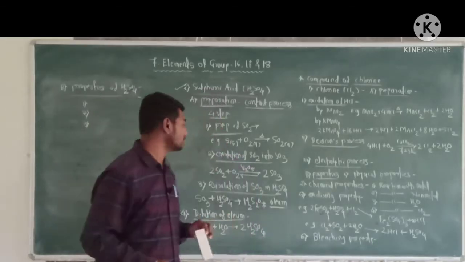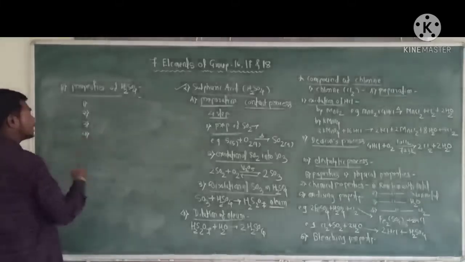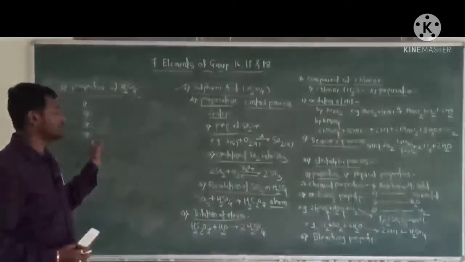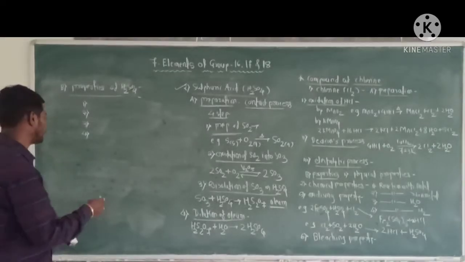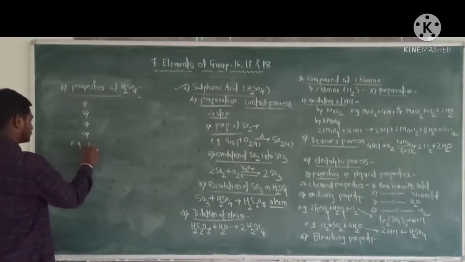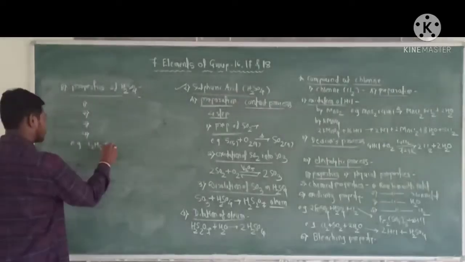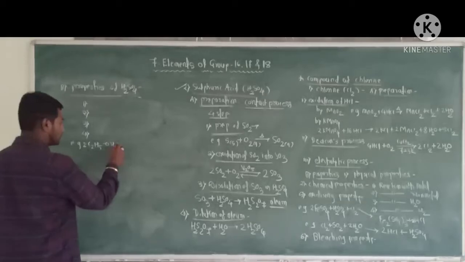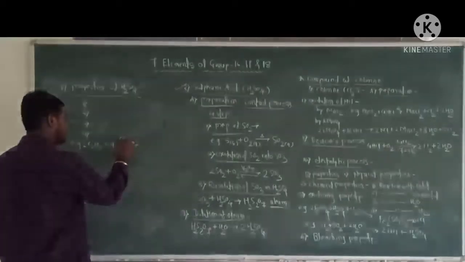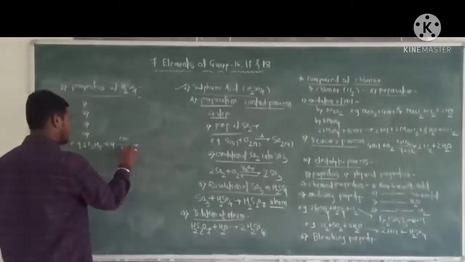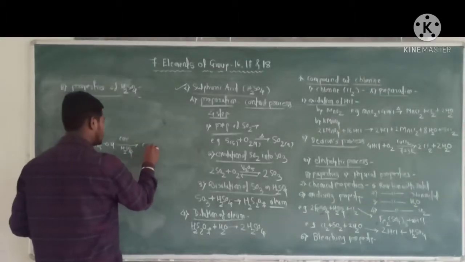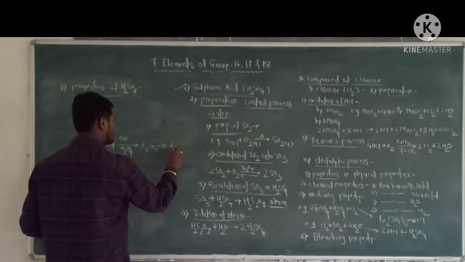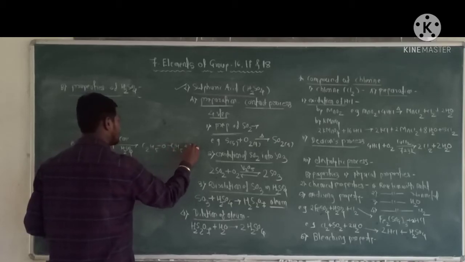Fourth, sulfuric acid acts as a dehydrating agent. For example, two molecules of ethyl alcohol react in the presence of concentrated sulfuric acid to form C2H5OC2H5 plus H2O.